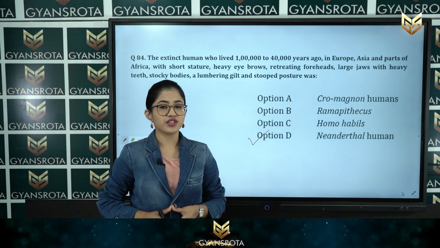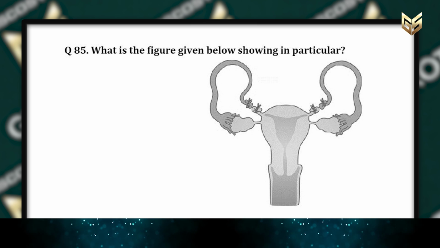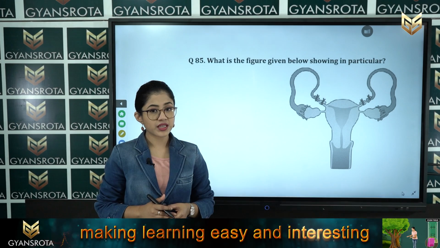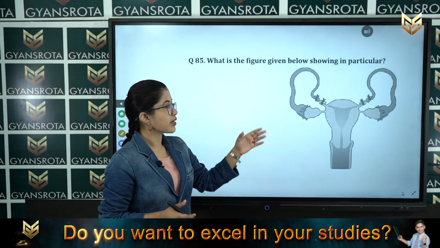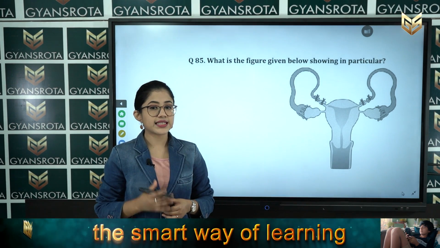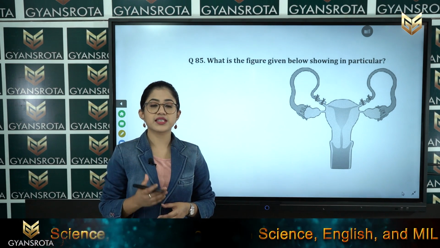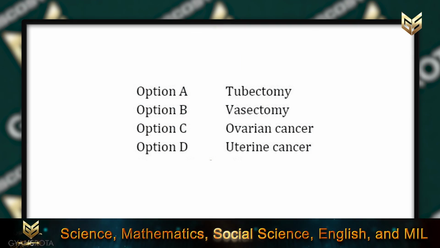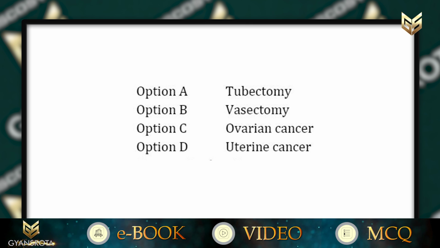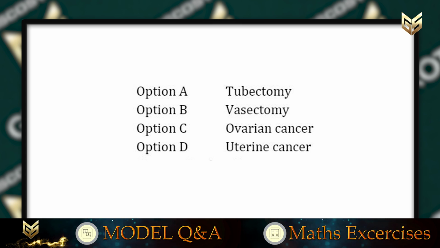Now let's see the next question, that is question number 85. In this question number 85, you can see what the figure given below is showing in particular. Student, you can see this diagram. This is from the chapter reproductive health, and we need to tick the correct answer which is shown in this figure. Now let's see the options given for this question. Option A is tubectomy, option B vasectomy, option C ovarian cancer, and option D uterine cancer.